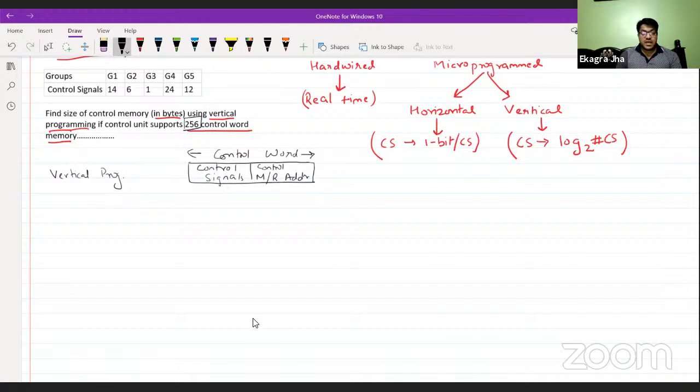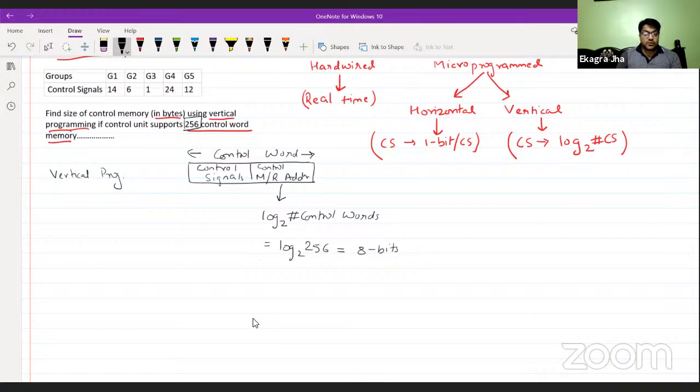The control memory address can be calculated as the log of the number of control words at base 2. We already have 256 control words, so this equals log of 256 at base 2, which is 8 bits. So 8 bits is the length of the control memory address field in the control word.